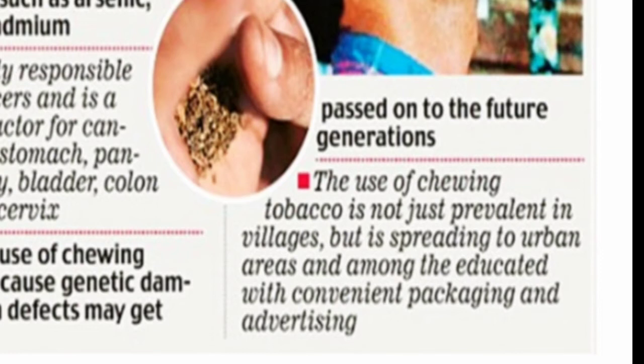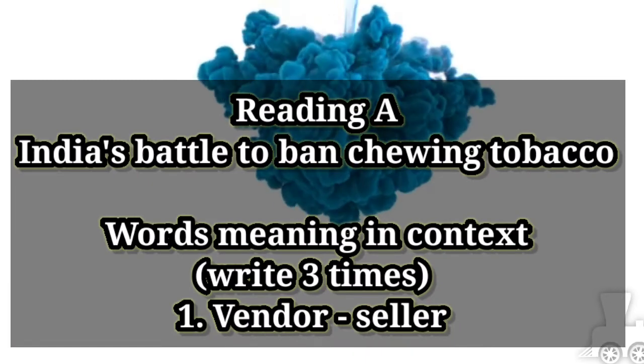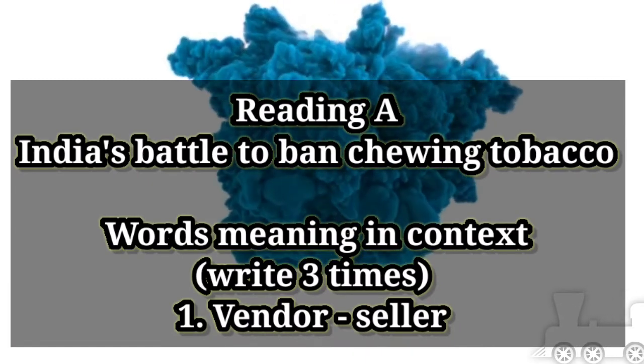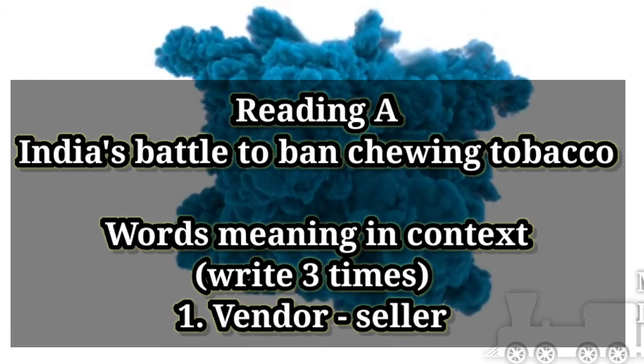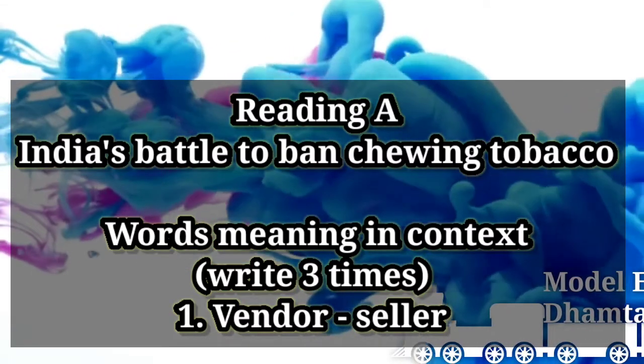Now we are going to start reading A. As usual, we see the word meanings first. I will give you word meanings first, and while explaining the lesson I will also give you the meanings. In reading A, India's battle to ban chewing tobacco, you will have to write these word meanings 3 times.